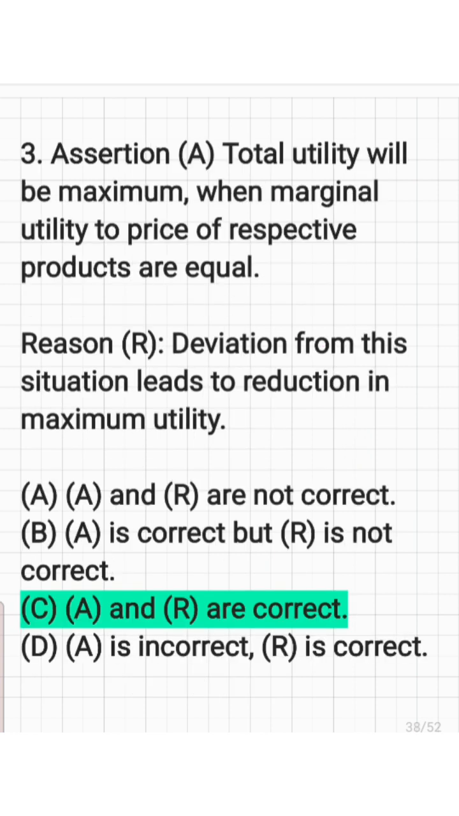Assertion and reasoning. Assertion means total utility will be maximum when the marginal utility of respective products are equal. Actually, this is exactly correct. Total utility will be maximum when the marginal utility to price, MU by P, of respective products are equal. And the reason says that deviation from this situation leads to reduction in the maximum utility. And this is also right. So here the correct answer is option number C, that is A and R are correct.